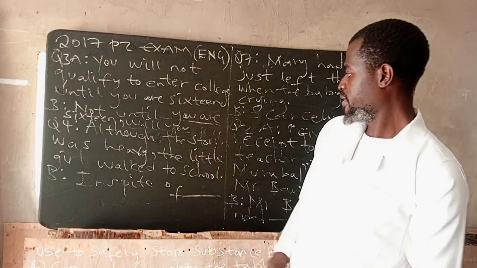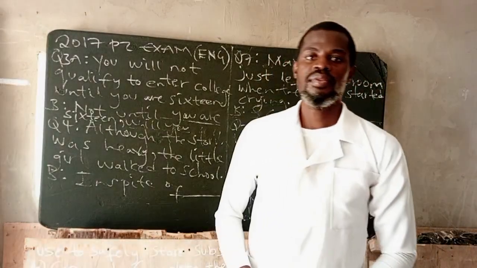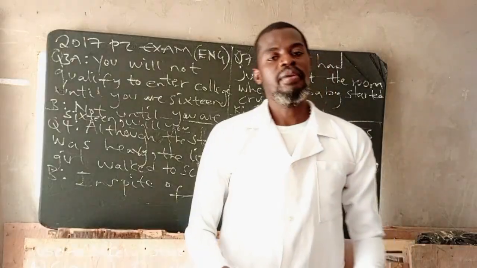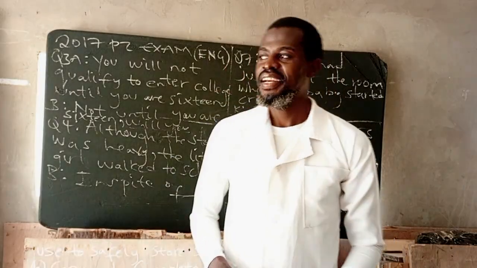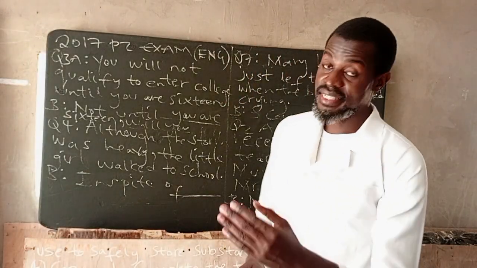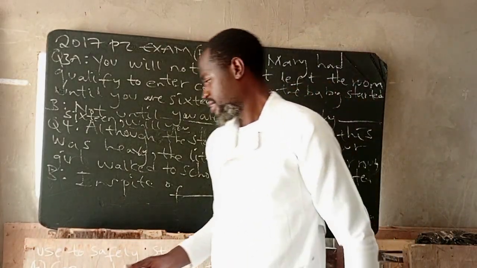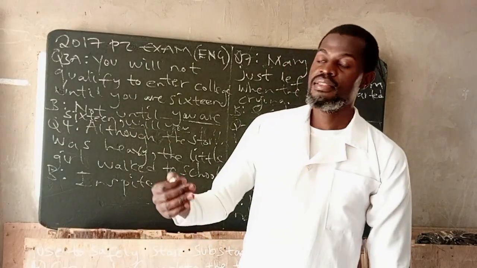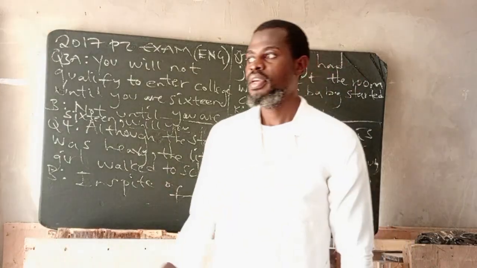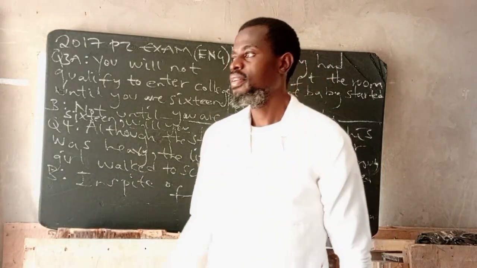Okay, let's go to number 4. Although the storm was heavy, the little girl walked to school. Let's transform this sentence starting with in spite of. So remember, despite and in spite of are used the same, but despite doesn't go with of. Don't make such a mistake. In most cases, the verb that follows in spite of is in present participle, like being, running, seeing.